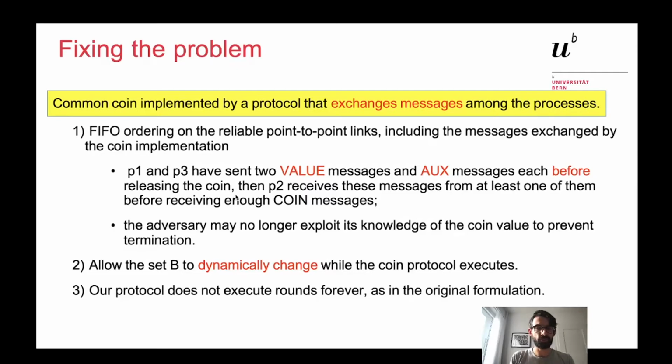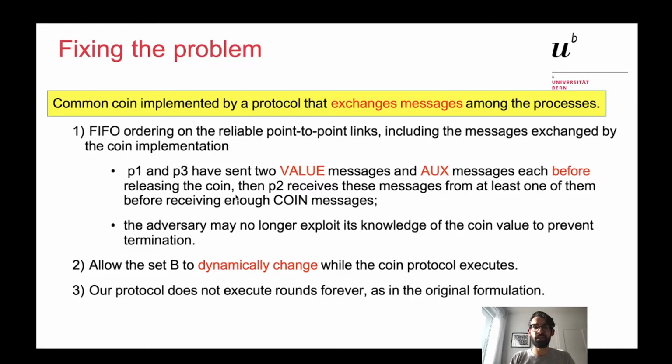It's important to notice that a common coin is implemented by a protocol that exchanges messages among processes. This means that also during the reconstruction of the common coin, there is an exchange of messages. And this is very important because if in some way we are able to take away the power of the adversary to reorder messages, then process P2 cannot receive messages from the protocol of the common coin before receiving the previous messages sent by the processes that are going to reconstruct the common coin for P2.